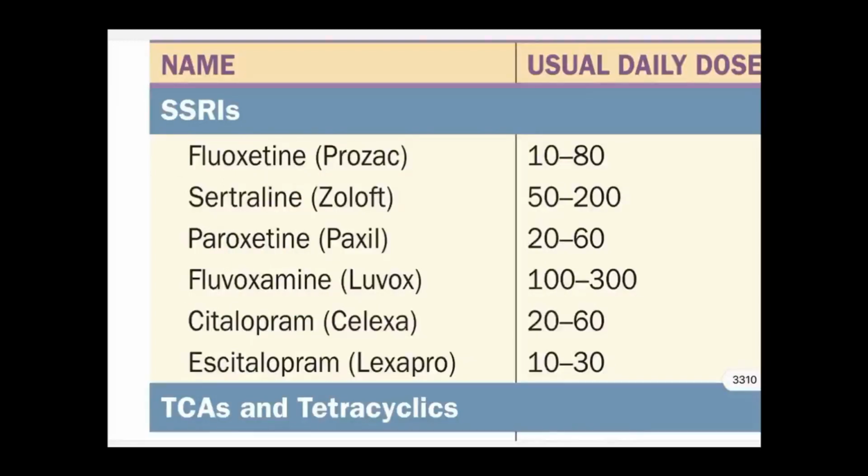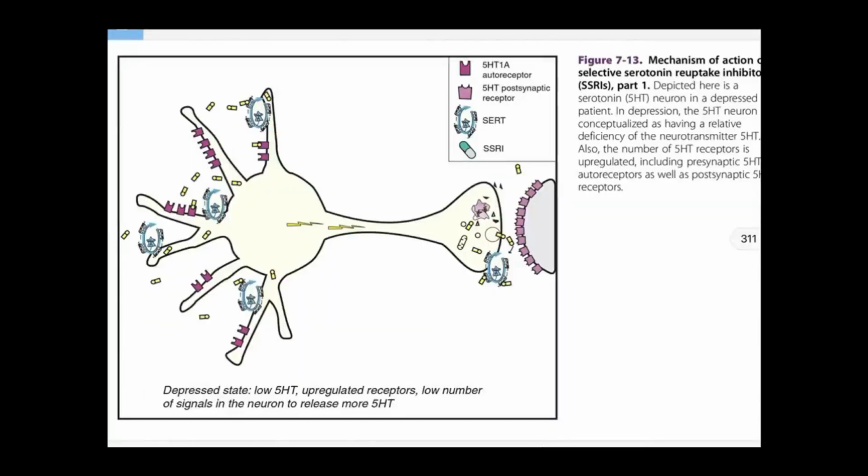So how does it act? We will take 1 or 2 figures from the other book for that. This particular figure is from the book which we call Stahl's. We use it, that is a psychopharmacology book. Here in the figure it is shown there is one neuron of the patient who has depression.